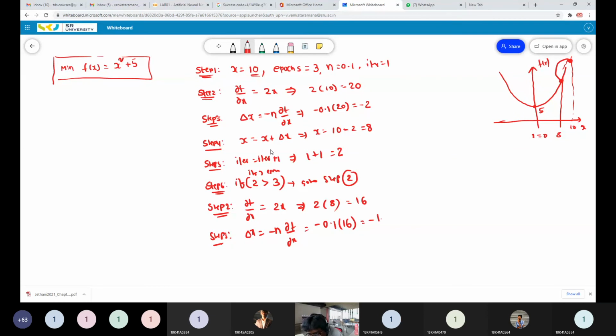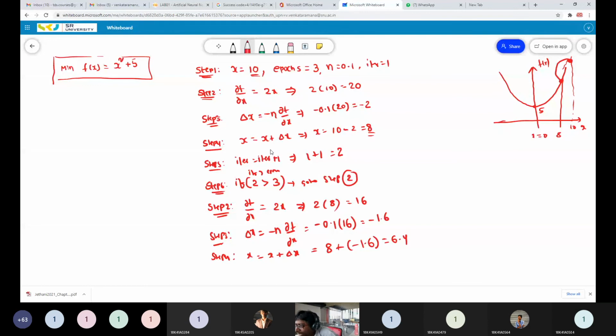Minus 1.6. Now go to step 4. Step 4 is the update: x equals x plus delta x. What is the x value? 8, sir. Good. The previous x value, not the initial x value. The previous x value is 8, so 8 plus delta x, which is minus 1.6, equals 6.4. Right?